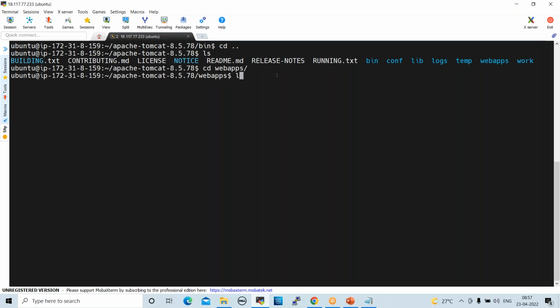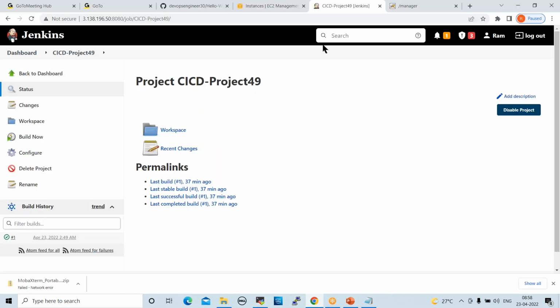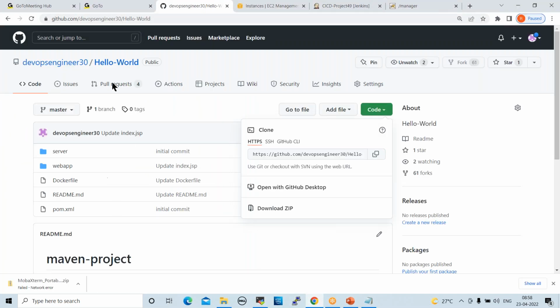In this folder, we have 5 folders, right? Now, once I deploy this application, once I trigger the job, one more WAR file will be available here. So the WAR file will be deployed in the webapps folder. Okay, so my target here is I want to deploy this hello world code on the Tomcat server.